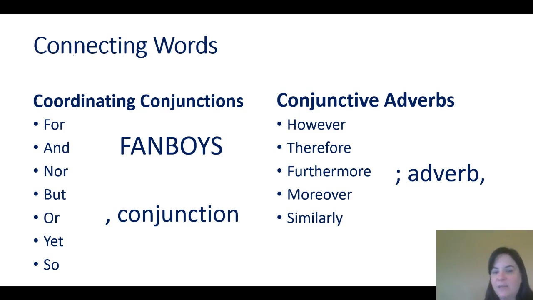Why does this type of connecting word need more punctuation? Well, the answer is simple. You cannot start a sentence with a coordinating conjunction. We don't start sentences by saying and or nor or for. But you can start a sentence with a conjunctive adverb. You could start a sentence with a word like however or therefore.